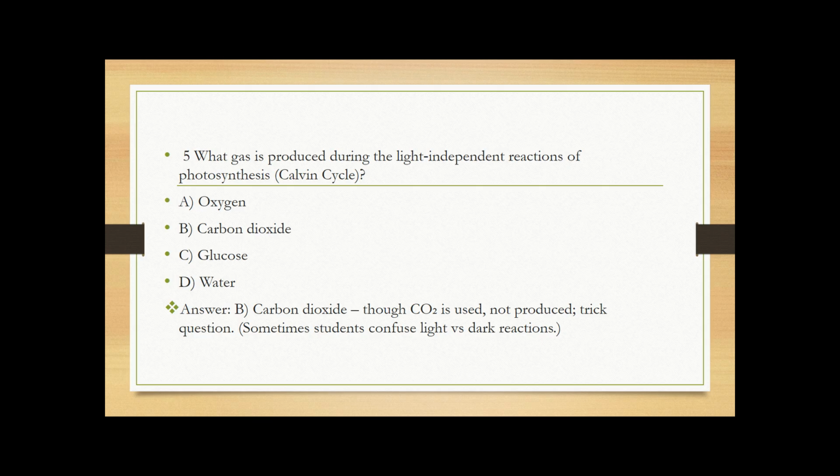What gas is produced during the light independent reaction of photosynthesis? A. Oxygen, B. Carbon dioxide, C. Glucose, D. Water. Answer: carbon dioxide. Though carbon dioxide is used, not produced. It is a tricky question. Sometimes students confuse light and dark reactions. So the Calvin cycle fixes carbon dioxide into glucose. Oxygen is released only in the light reaction.